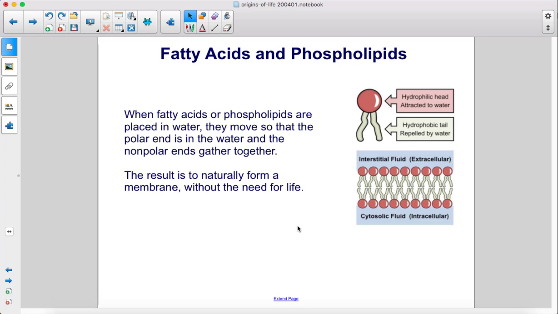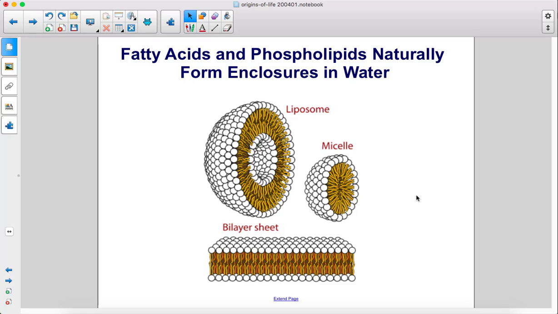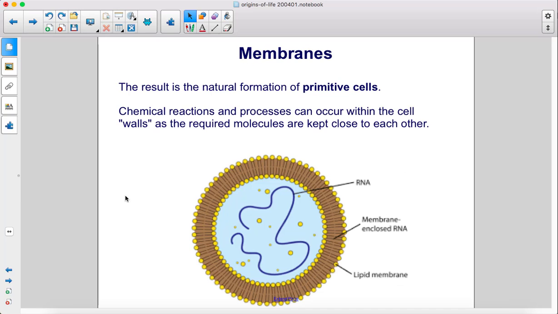When fatty acids or phospholipids are placed in water, they move so that the polar end is in the water and the nonpolar ends gather together. The result is to naturally form a membrane without the need for life. Fatty acids and phospholipids naturally form enclosures in water. The result is the natural formation of primitive cells.